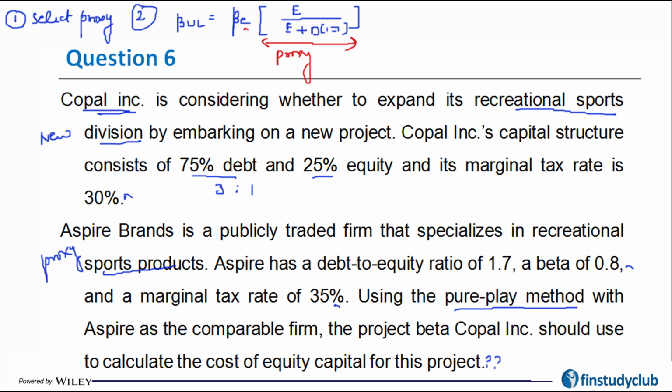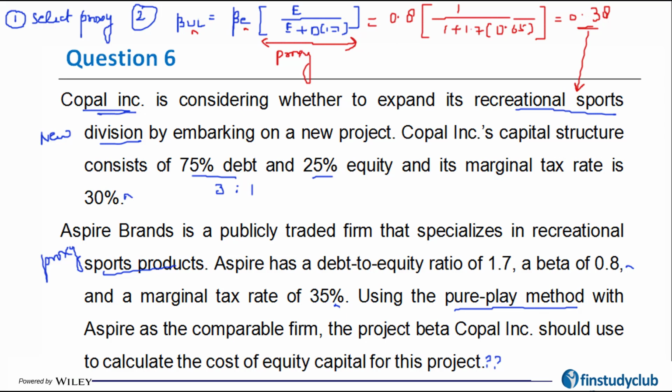So putting in the figures, my beta equity of the proxy is 0.8, debt to equity is 1.7, and 1 minus t is 0.65. So that gives us the value of beta unlevered to be equal to 0.38. Now that's the operational beta of this particular industry, which is the recreational sports division.